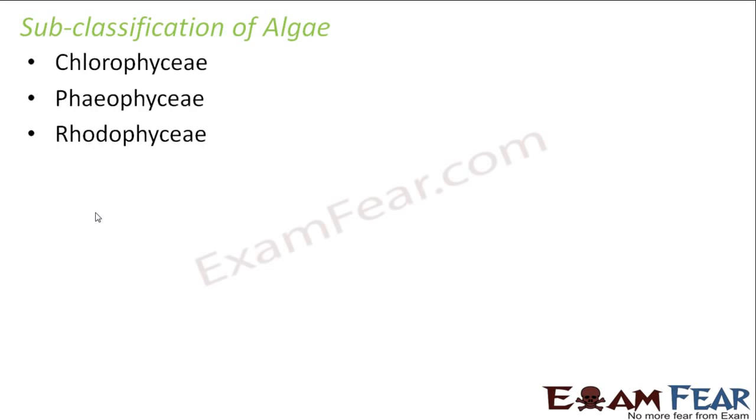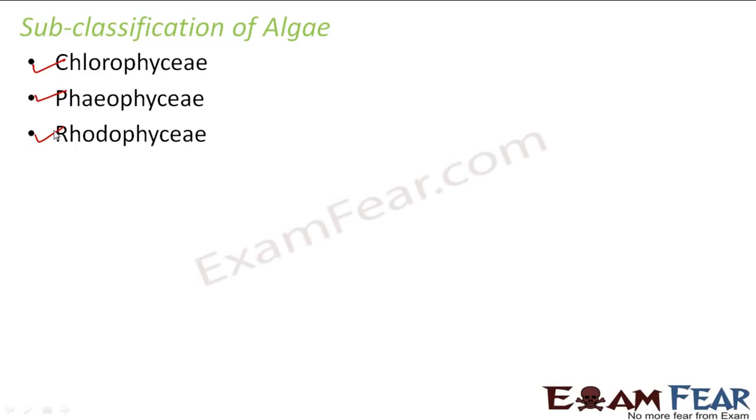With this, now we will try to study the sub-classification of algae. We have discussed quite a good number of algae, but still it was seen that the variety of algae was huge. It was not only the green algae which were present, but there were some algae which were red or brown in color. So based on the color of the algae, they were divided into three types: Chlorophyceae, Phaeophyceae and Rhodophyceae. These were the three sub-classifications of algae.